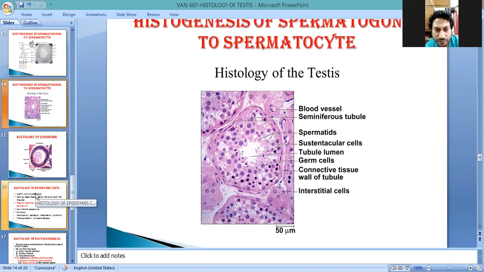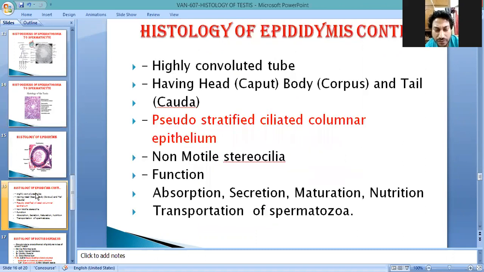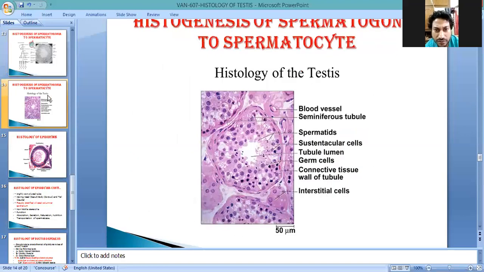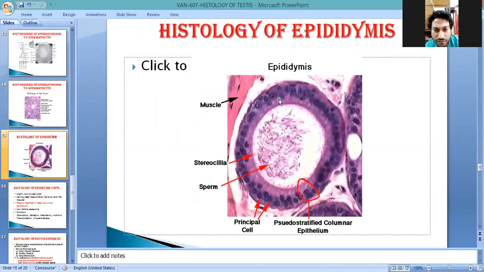So the next structure of the male genital system after the testis is the epididymis. This is the tubular part. First we will be clear about the picture, later we will go into the structures. In this picture, you see the lumen of the epididymis and the lining epithelium. We must be aware of the layers: tunica mucosa, tunica submucosa, tunica muscularis, and tunica serosa or adventitia, because this is a tubular part.